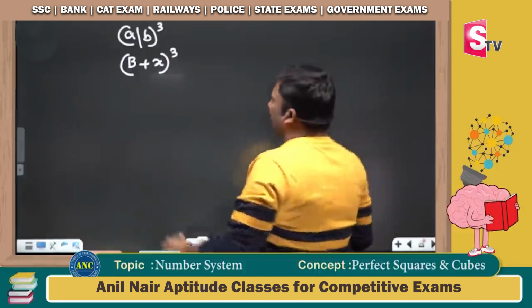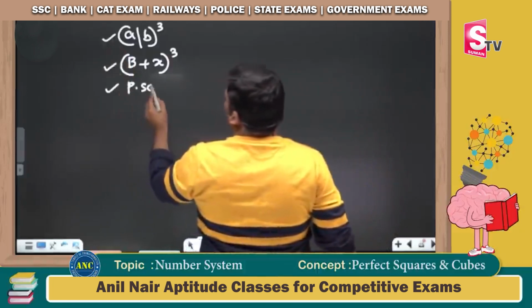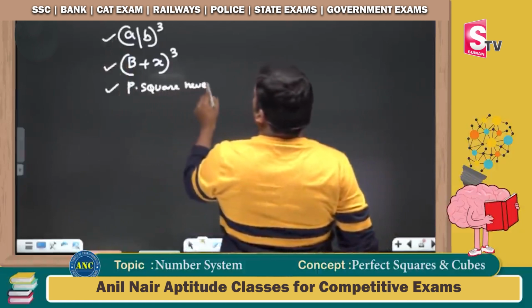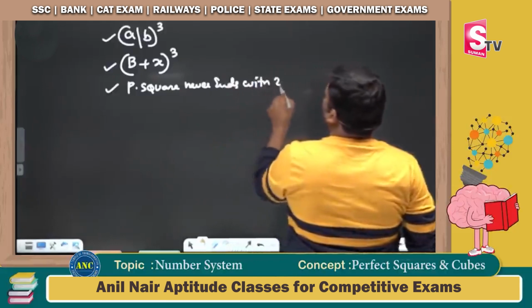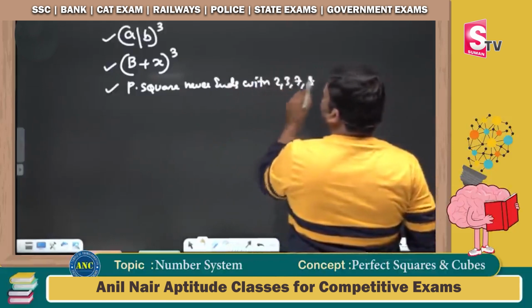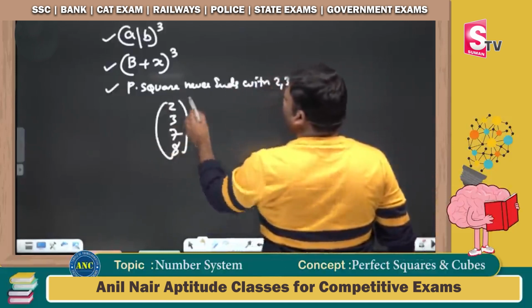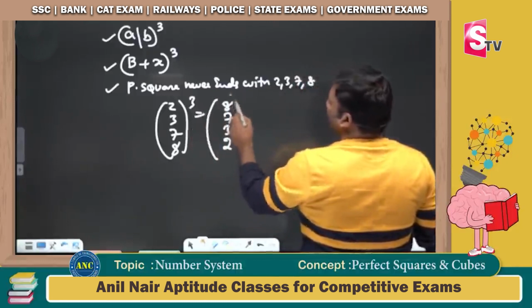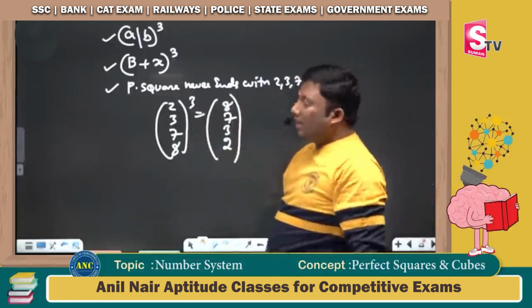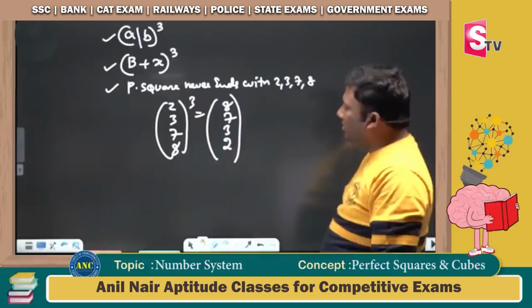Next one, a perfect square never ends with 2, 3, 7. Only the numbers which are ending with 2, 3, 7 are right. On cube, I will get 10 minus the unit digit. 10 minus 2 is 8. 10 minus 3 is 7. 10 minus 7 is 3.